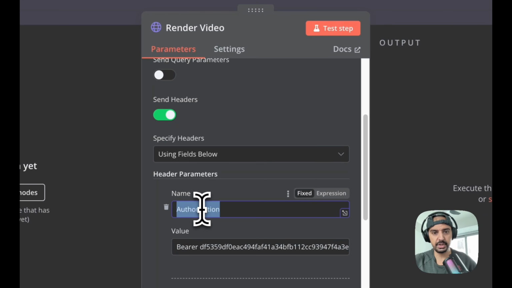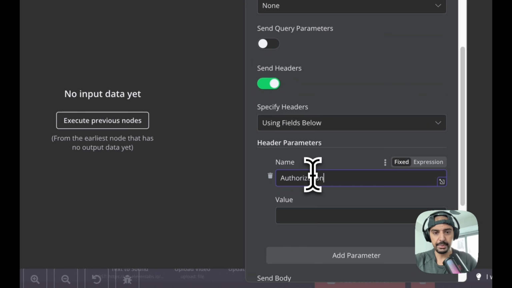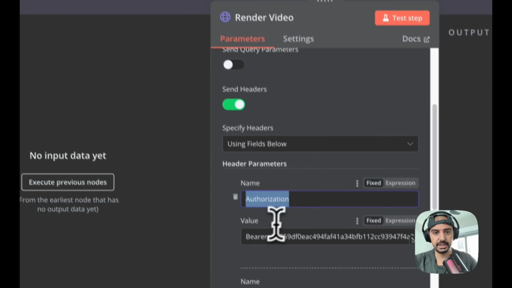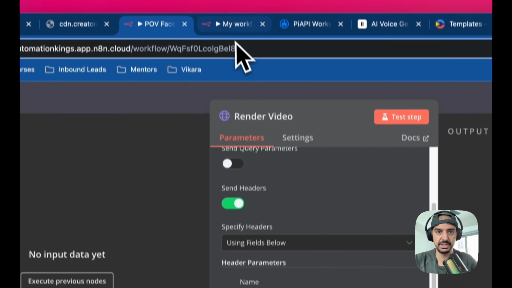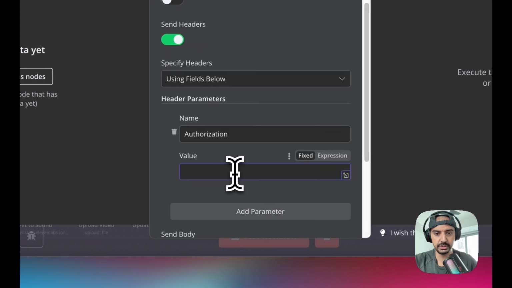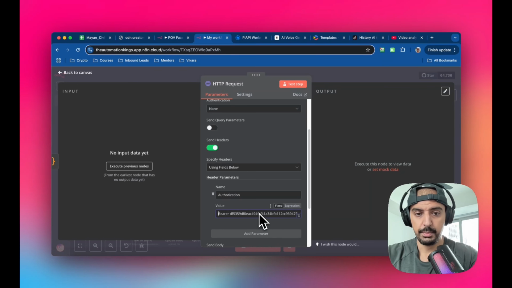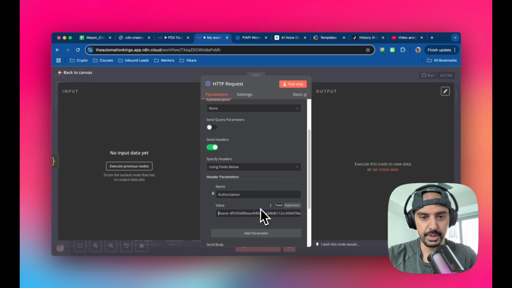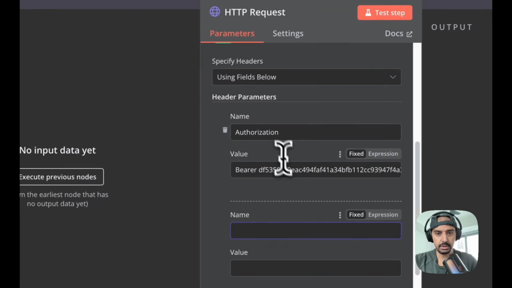Then for headers, you want to put something very specific. The first part is authorization. I'm going to copy this because I don't want to make any mistakes, because this is case sensitive, and if there are any spelling mistakes it's going to fail. The second part is you're going to need the API key, but you're going to need the word bearer in front of it. That's just the syntax of this particular application, and I'll show you how to get the API key and how to set up Createautomate. For the first part, I just want to put the API key and bearer in there, and then we want to add another parameter.